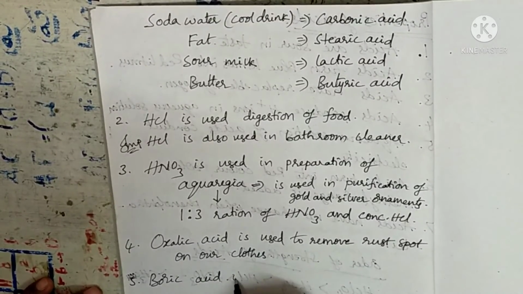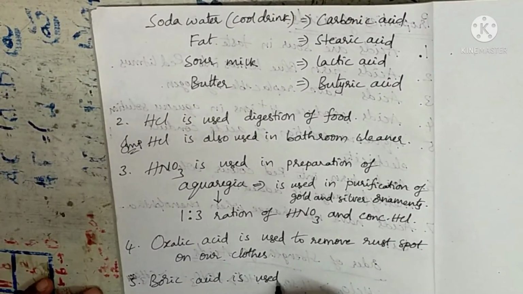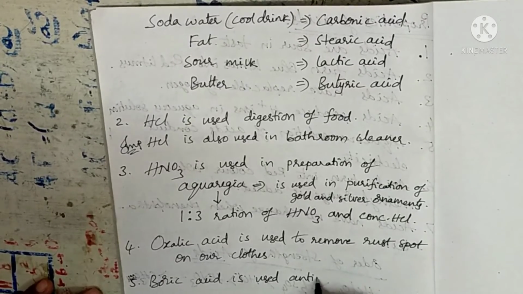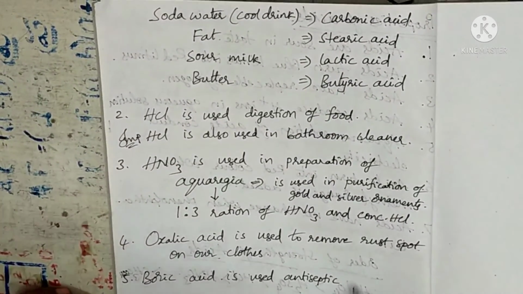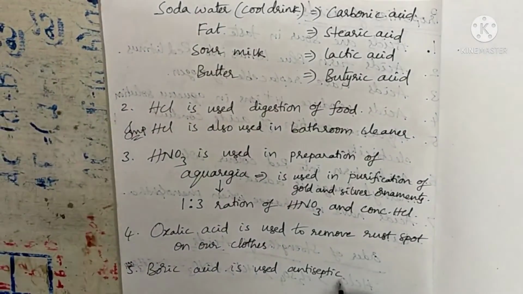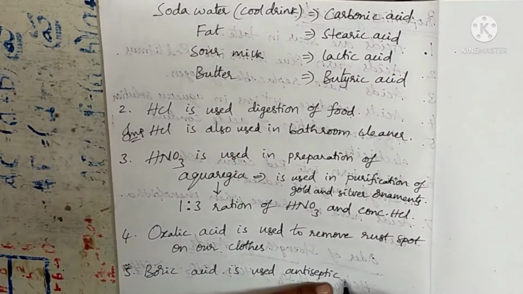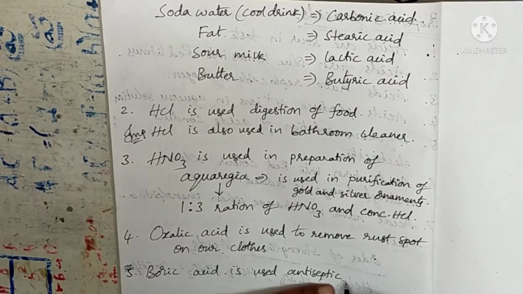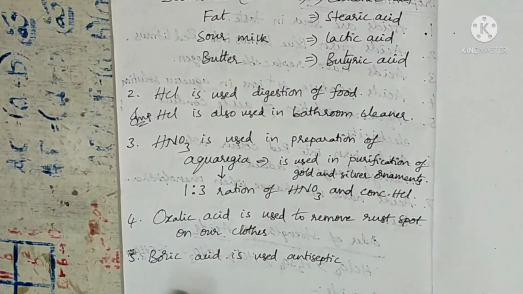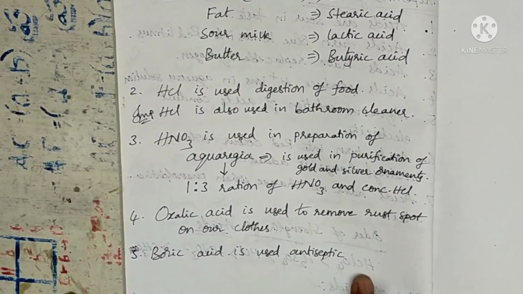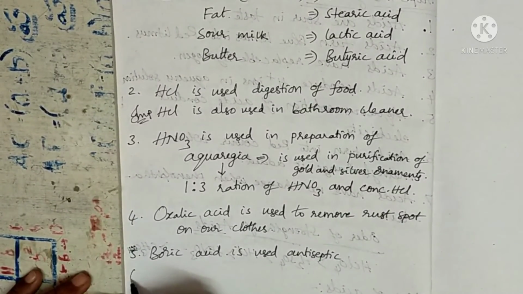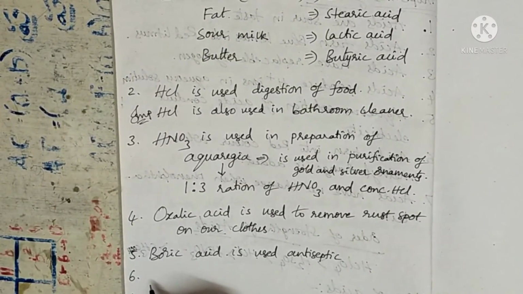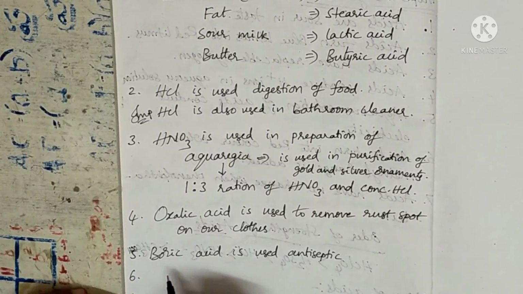Next, fifth one, boric acid is there. Boric acid is used as antiseptic, or it is one of the constituent of eye wash. So mainly boric acid is used as antiseptic. And here sixth one is there, which acid is present in red ants?